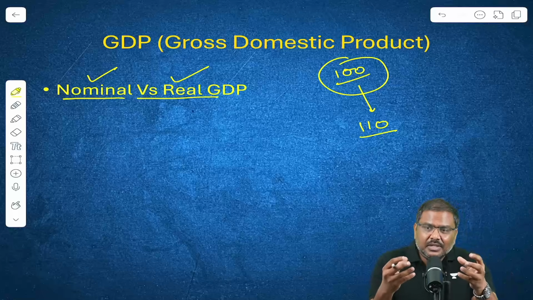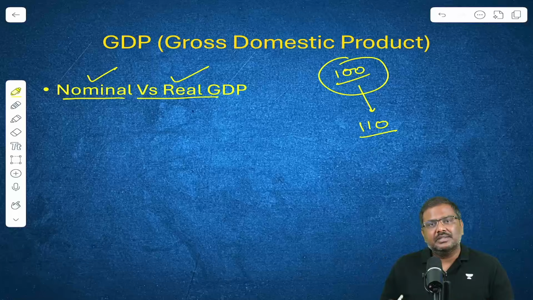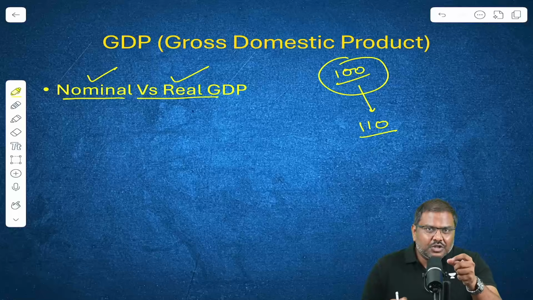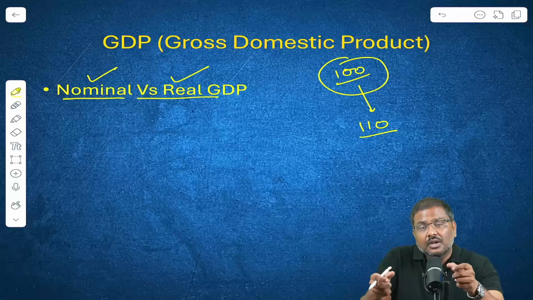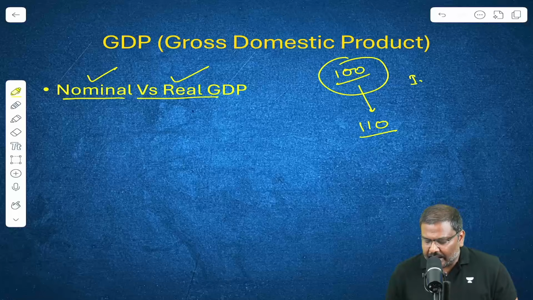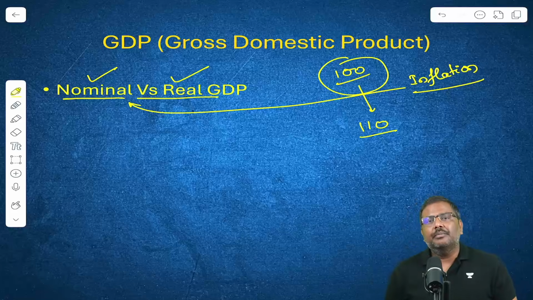And when you measure this change in the market price for a basket of products, basket means a group or a collection, this is called inflation. So come back to the discussion now. Nominal and real GDP.